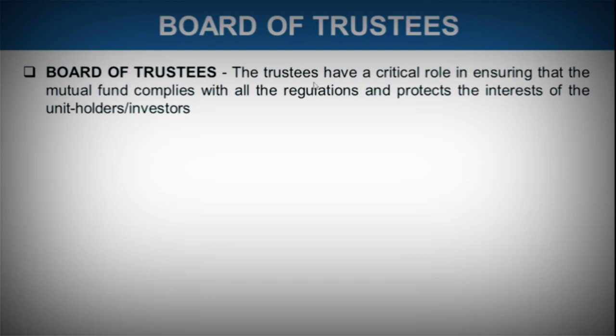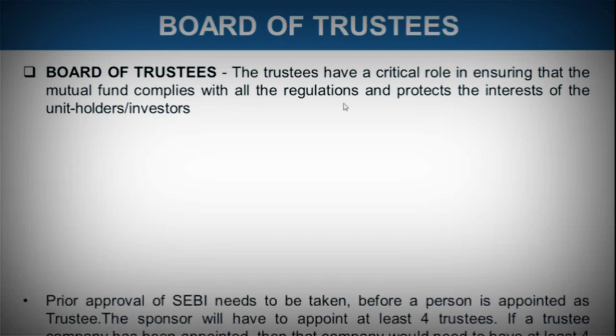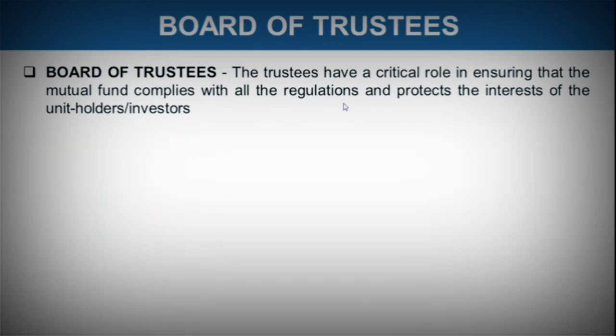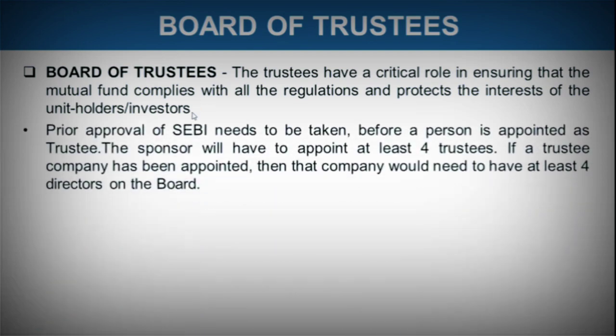The second important component is the Board of Trustees. The trustees have a critical role in ensuring that the mutual fund complies with the regulations. We saw that the trustees ensure that legal compliances are followed and the interest of the investors is being met. So the trustees have this major function. These trustees should be a minimum of 4 people, with prior approval of SEBI.